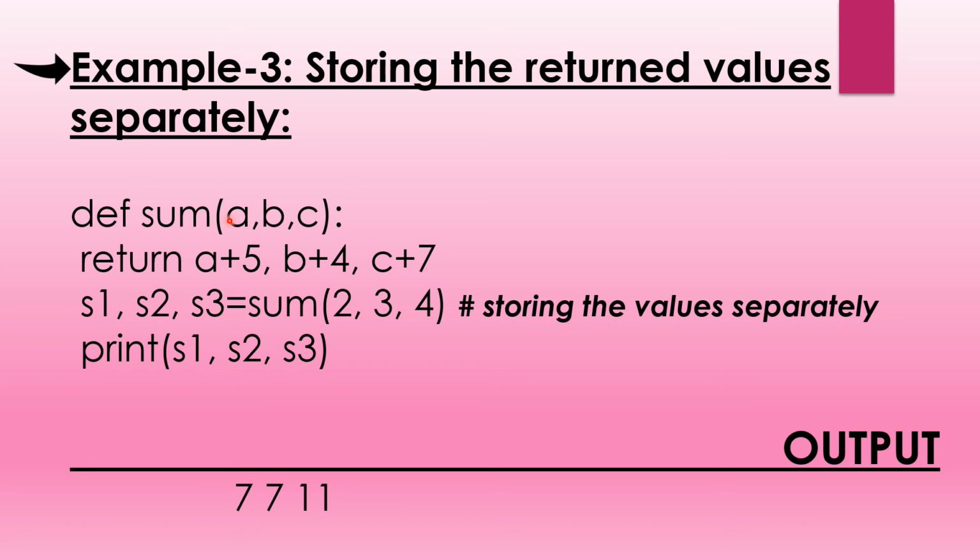In the call to sum, a gets the value 2, b gets 3, and c gets 4. While printing, s1 gets a plus 5; the value of a is 2, so 2 plus 5 is 7. s2 gets b plus 4; the value of b is 3, and 3 plus 4 is 7. Similarly, s3 gets the value 11. So this will be the output.